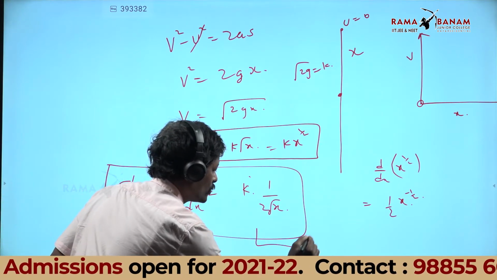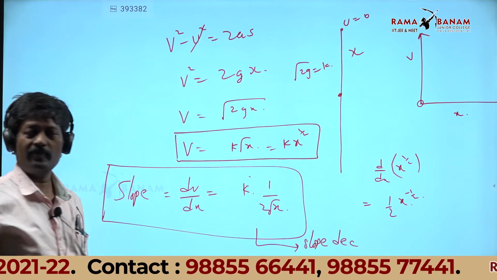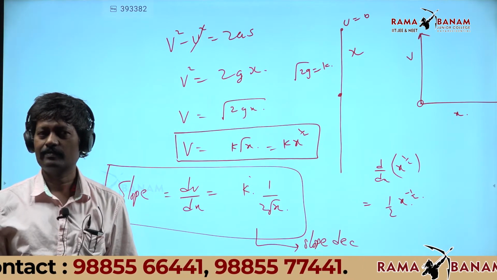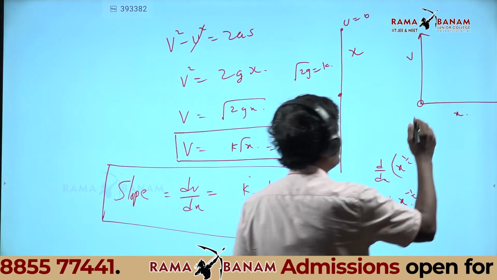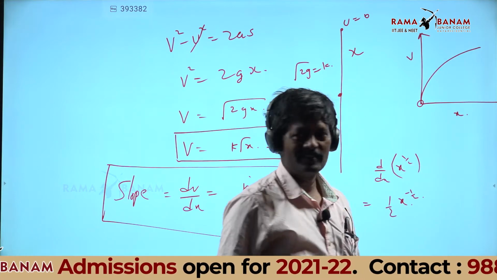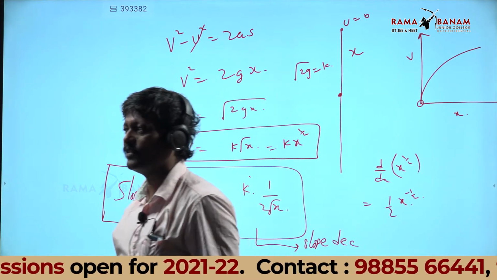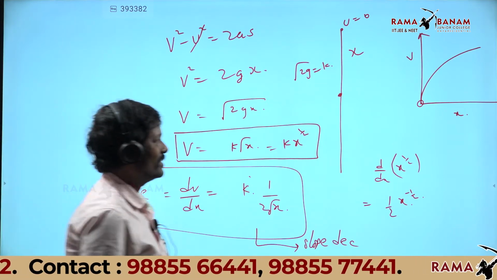So the slope, you agree, will decrease? That means the slope is decreasing for that graph. So this is the right option.